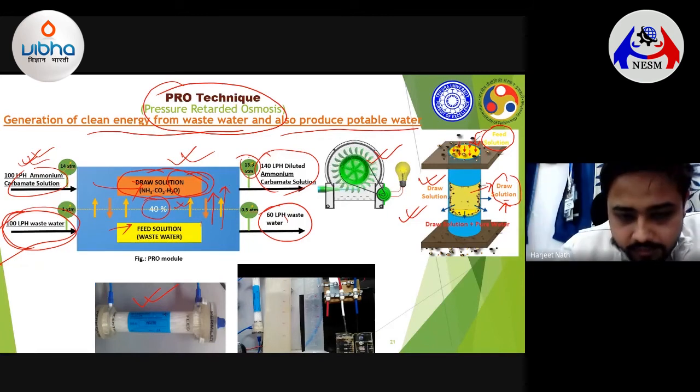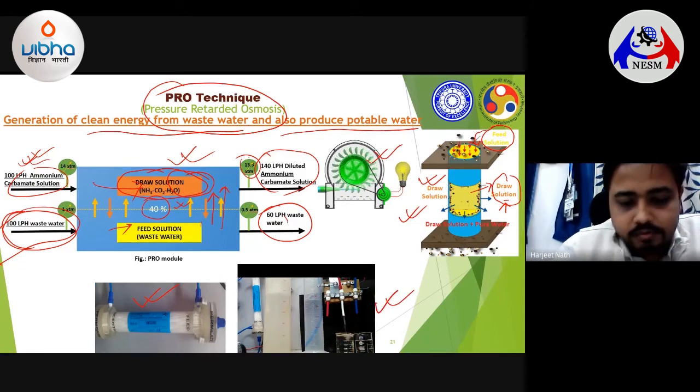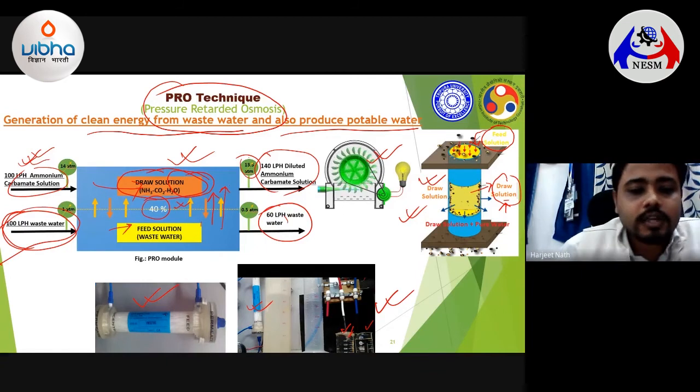Let me give you an example. In this particular GIF picture, you could see that the same pressure retarded osmotic membrane was used, and here you see that one is the draw solution and the other is the feed solution. So the draw solution is drawing some of the clean water from the feed solution, which is the wastewater, and as such it is filling up quicker because of its high osmotic potential.